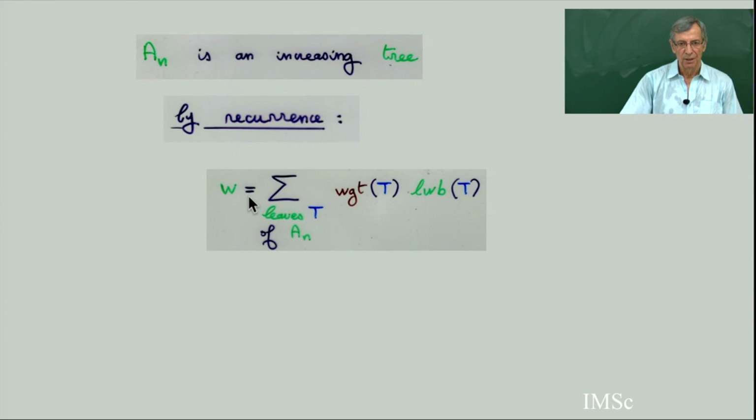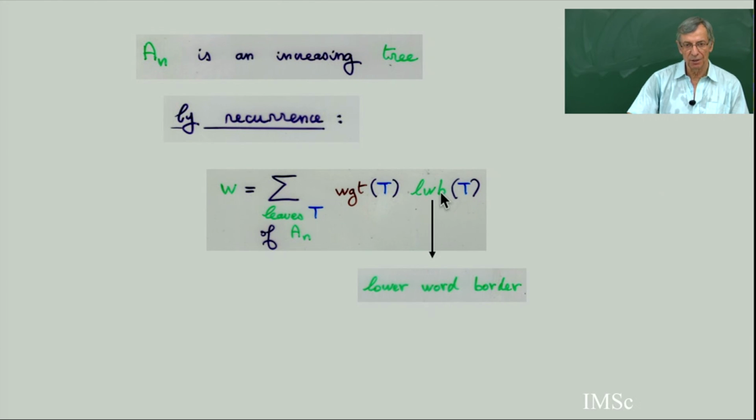And by recurrence, you can prove easily that the word W is the sum of all the weight of the tableau T. So all the weight of the leaf, you take all the leaf of the tree. The leaf corresponds to skew complete Q tableau. So you have a weight of this tableau, multiplied by the word of the lower word border. So by recurrence, this is just the lower word border. So it's easy by recurrence to prove this.